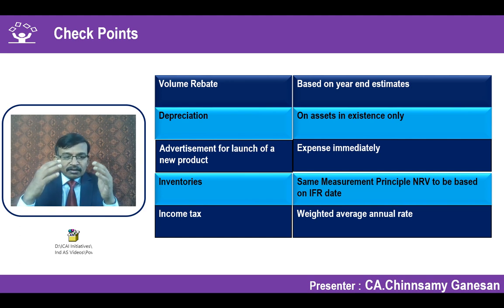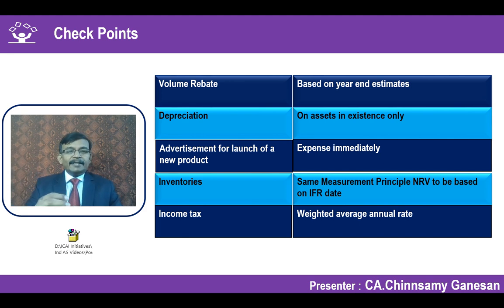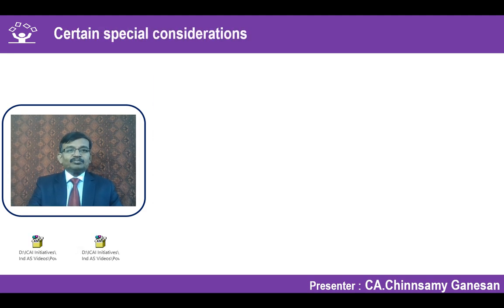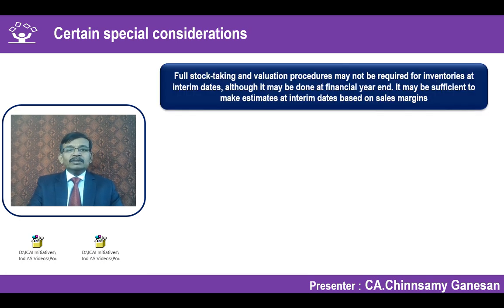You have to go by the normal principles of accounting standards, how the asset or liability, income or expenditure should be measured at the annual period based on the accounting policies for the annual period. That should be applied for the current period as well. Certain special considerations we will look into. One is